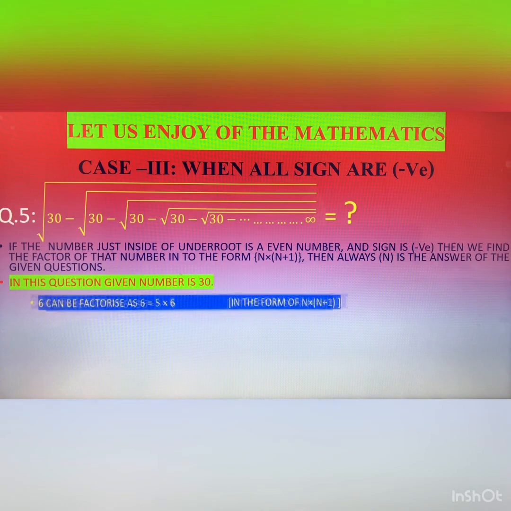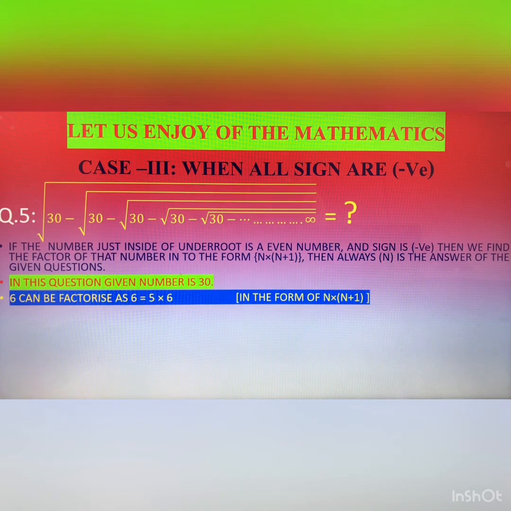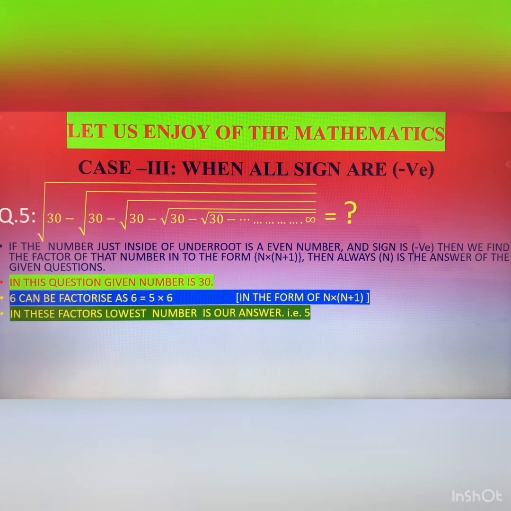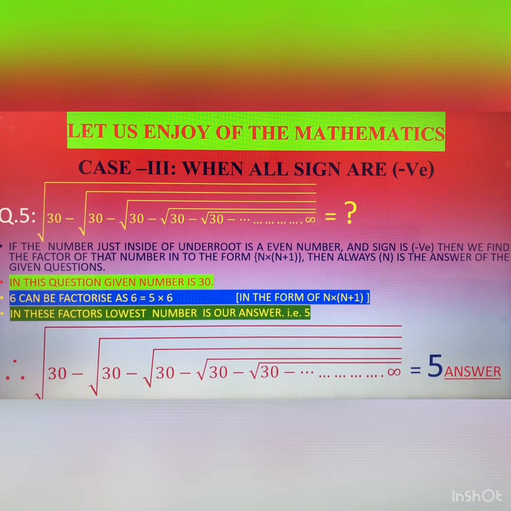That is, the factors of 30 are 5 into 6. The smallest factor is 5. So the answer of this question is 5. Okay, I think that this step of the question is also clear. You will select only the smallest factor, and the factors should be in the form of n and n plus 1, means the difference of the factors should be 1. 6 minus 5, that is 1.